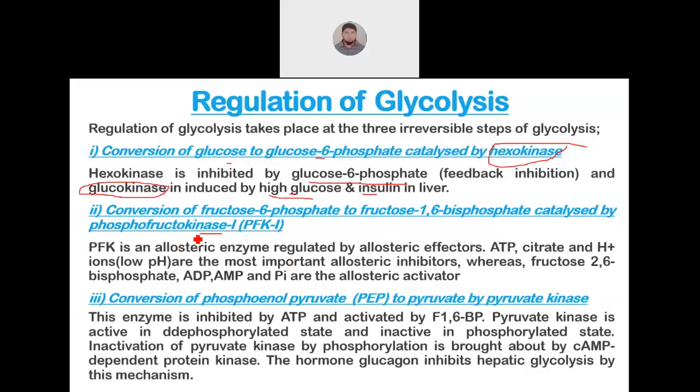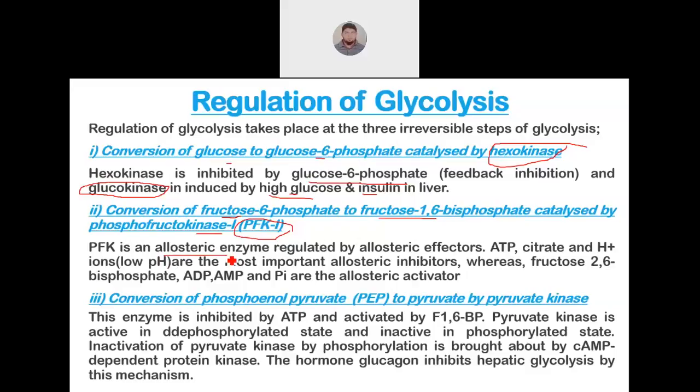Now coming to the second enzyme, that is conversion of fructose 6-phosphate to fructose 1,6 bisphosphate catalyzed by enzyme phosphofructokinase 1. It is abbreviated as PFK1. PFK1 is an allosteric enzyme. What do you mean by allosteric enzyme?